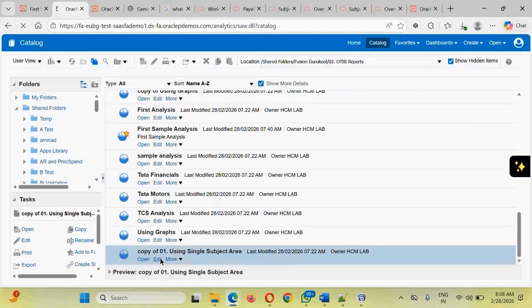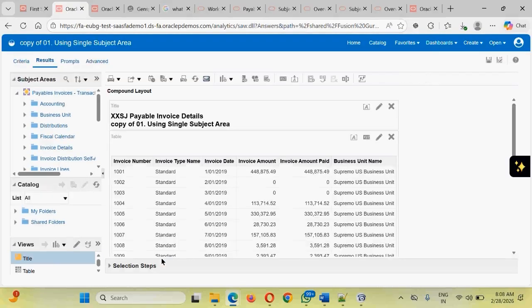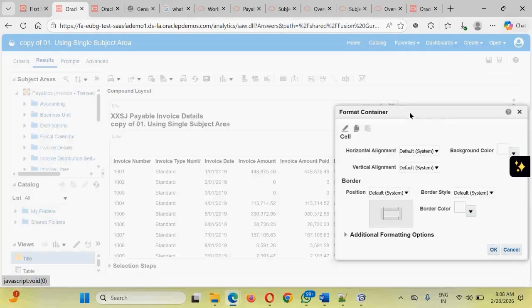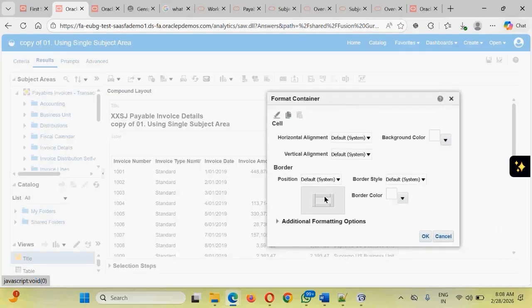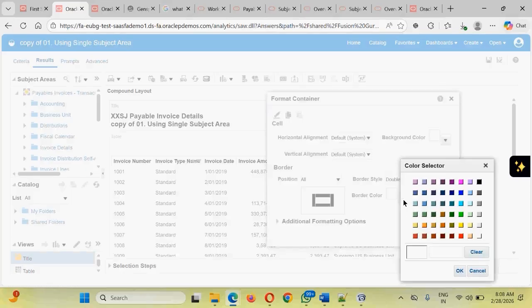Let's go and edit this. First of all, let's learn how to define the layouts. First thing is the title. This title is coming by default. In case you want to structure this title, there is something called formatter. You click onto this formatter. You want to do some sort of formatting. You want to say that okay boss, I want to give all borders to this, and I want a border of the double line, and those double lines should be of dark blue color.